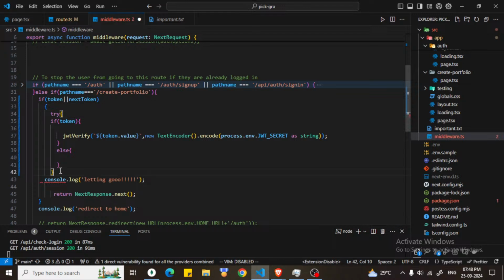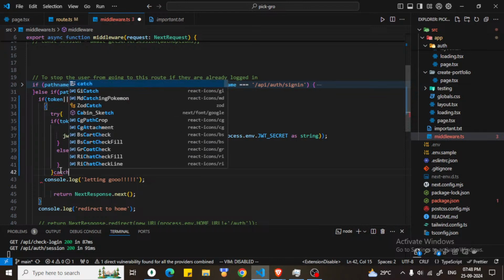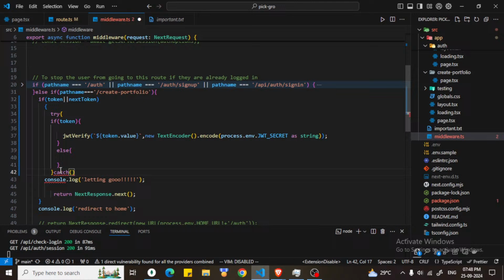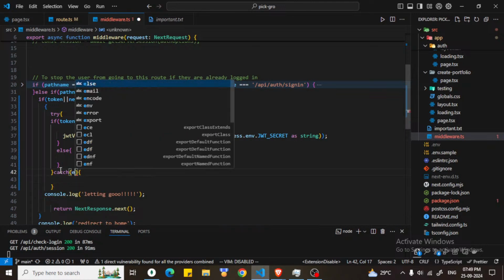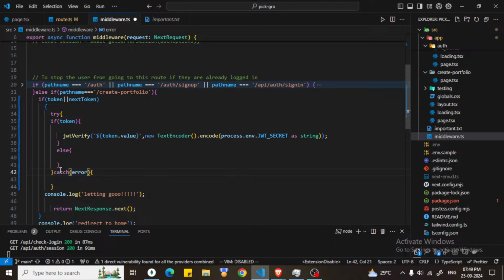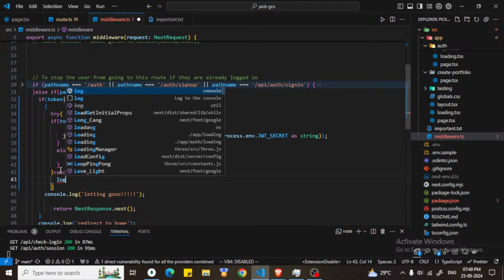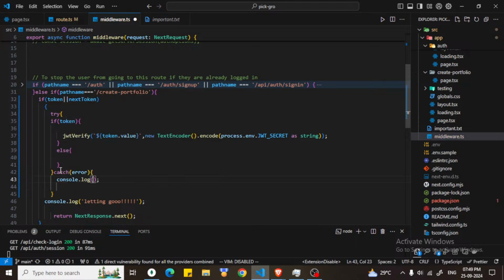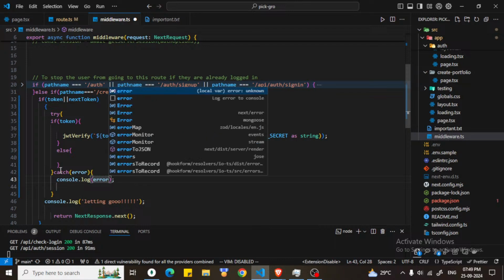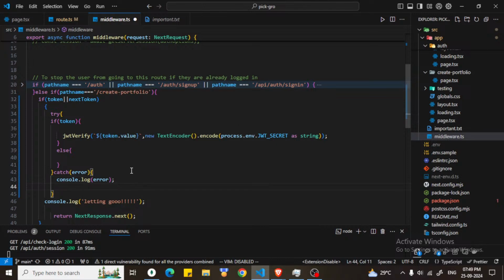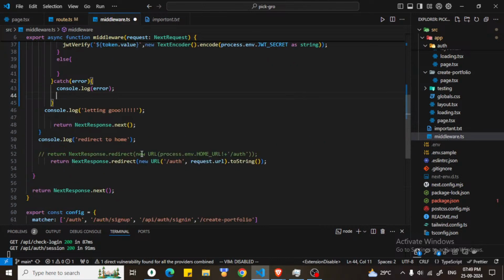Try block, and here we can write catch. Let's just write catch first, then we will look at the rest. Here we will get a parameter called error, and for now we can just log this. Let's just print the errors. Okay, it will print. And if the function comes here, we also need to return something.